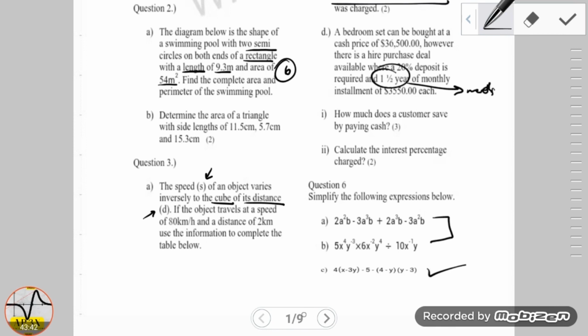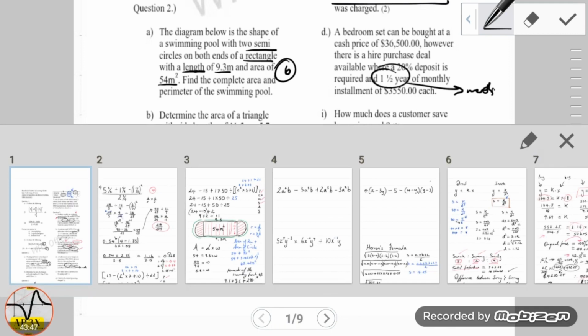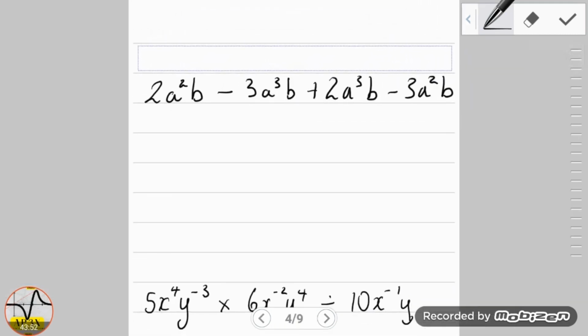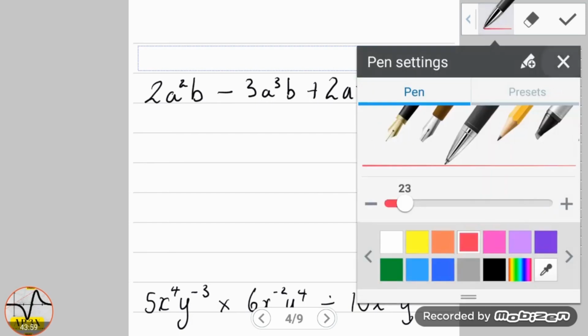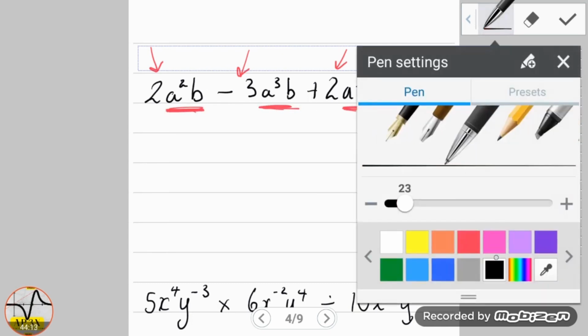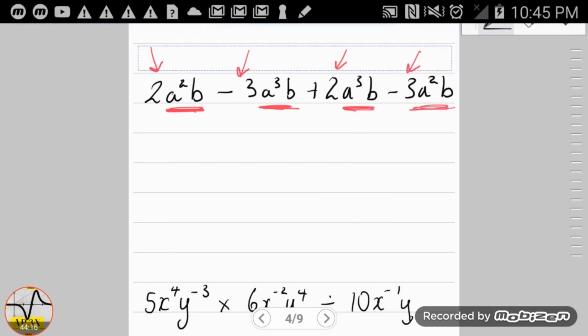But let's wrap this video up right now and let's get into it here. So we're looking here at this question. Remember that when we are adding and subtracting algebraic terms, the focus is placed on the coefficients. We do not interfere with the bases. We leave the bases alone. But before we can actually do that, we have to group like terms.